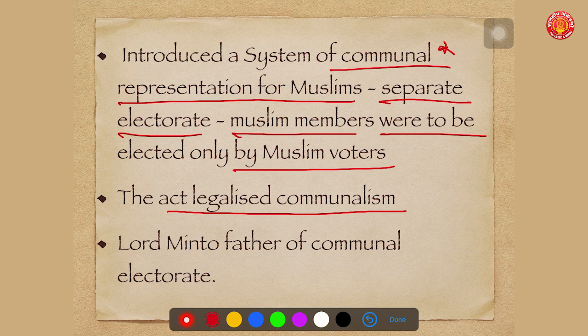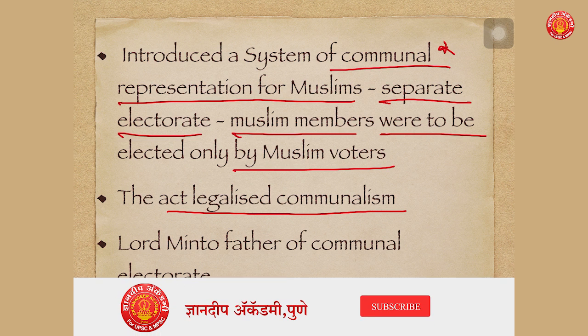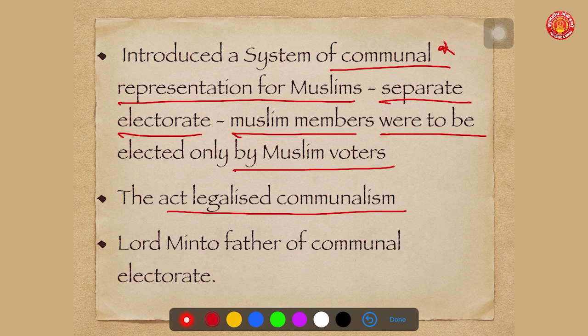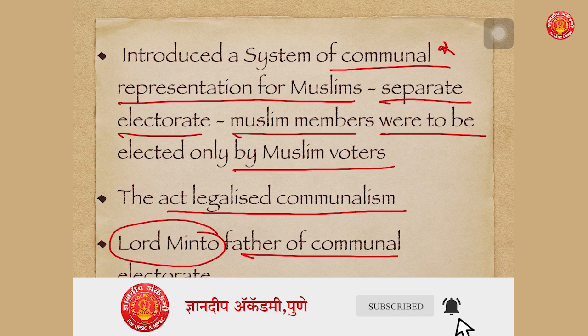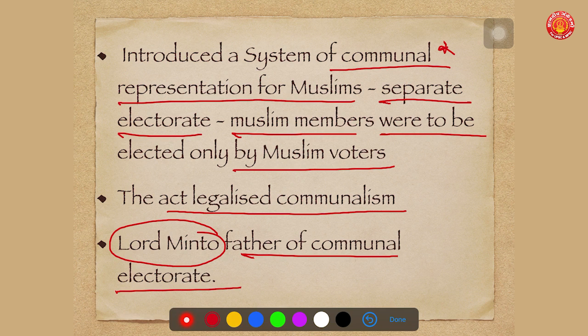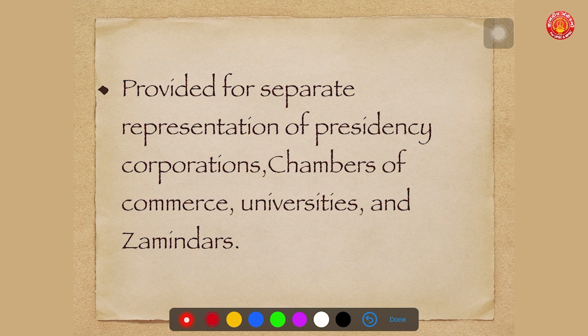Indian Councils Act of 1909 legalized communalism in India, and Lord Minto is infamously called the father of communal electorate.